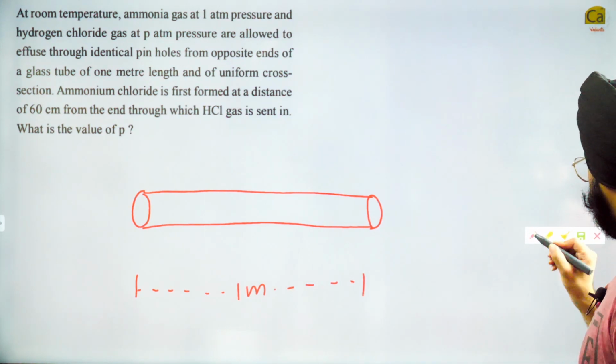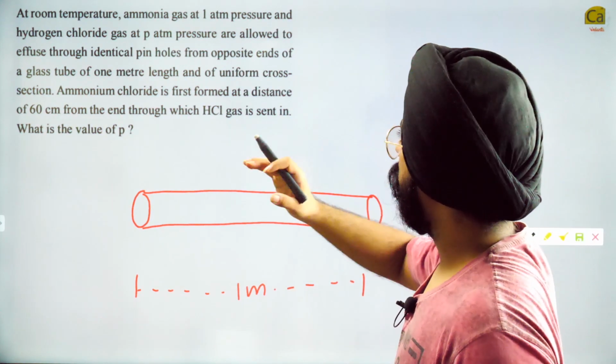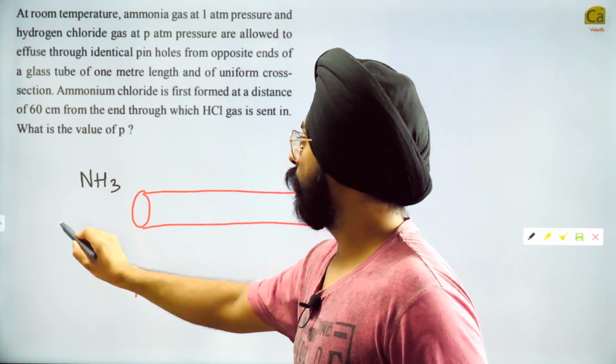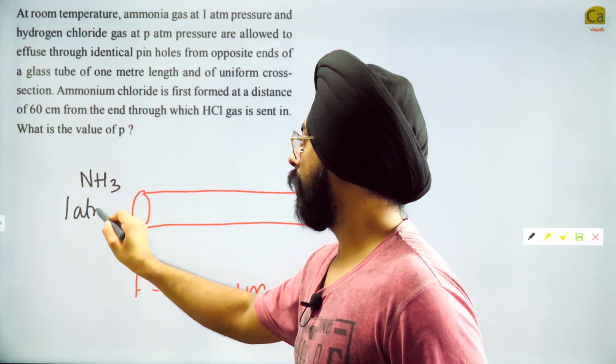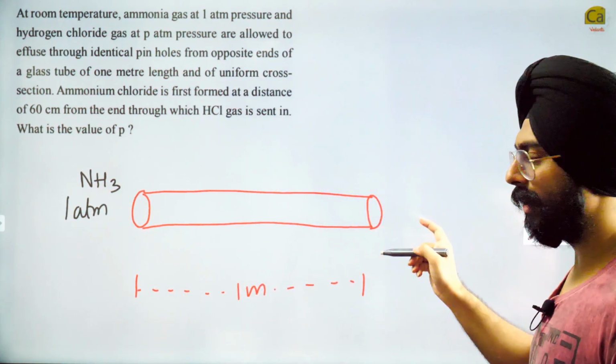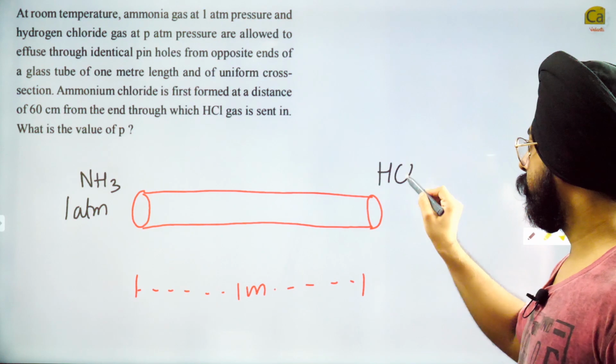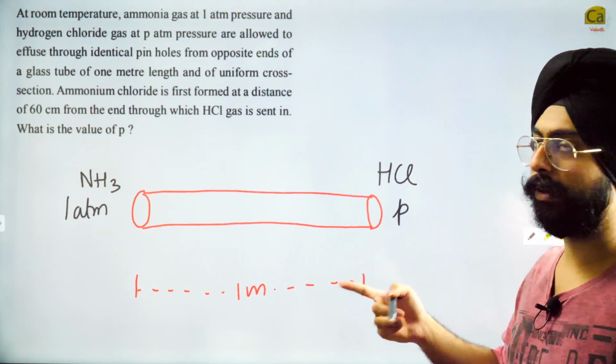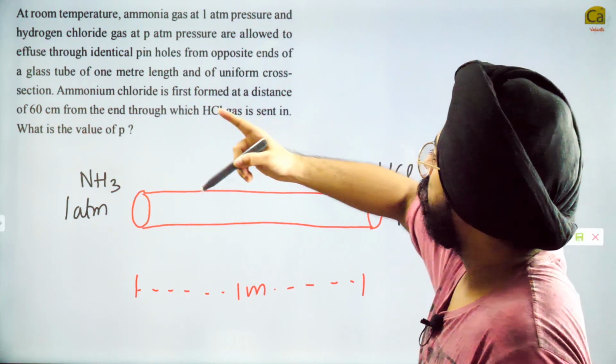What else is given here? On one end we have ammonia. This is present at 1 atm pressure, right? On the other end we have HCl gas, and this is present at p atm pressure. This is what we need to calculate. What is p?